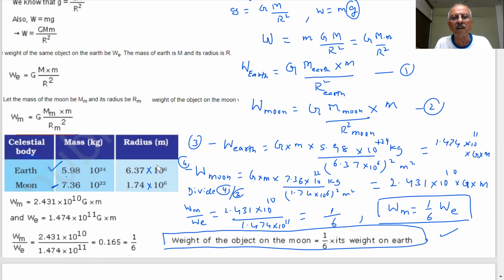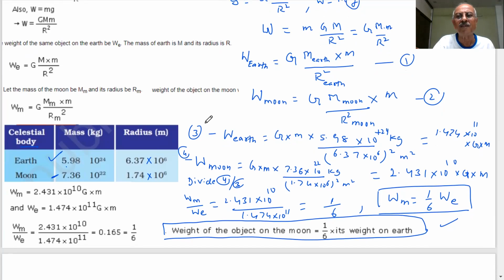That depends on the mass and size of the planet. Your weight decreases if the gravitational force decreases, and if the gravitational force increases, your weight will increase.